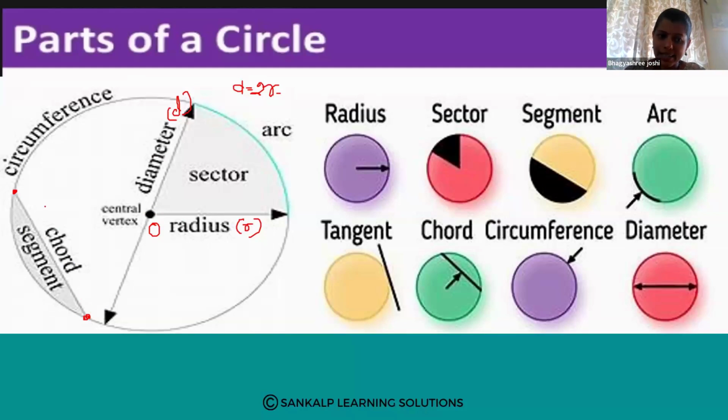Next, if you join 2 points on the circle, that line we call a chord. Yes or no? And this part we call an arc. So this part we call an arc.